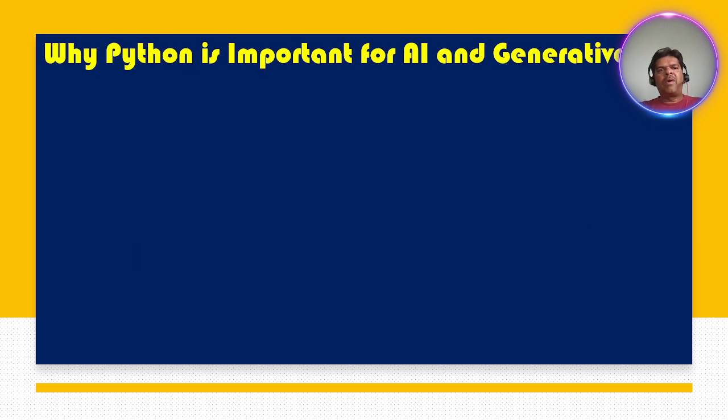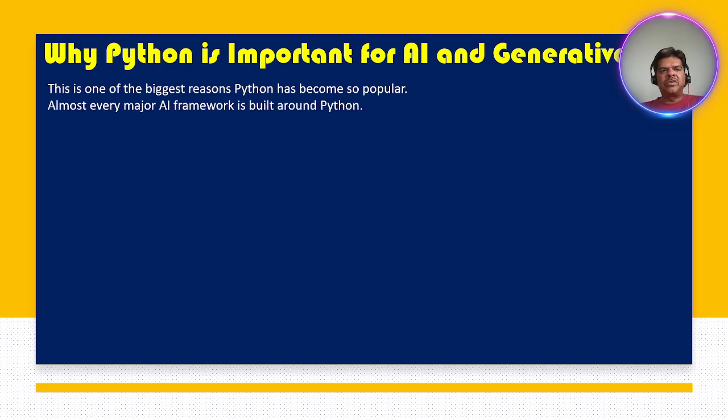Right. Why is Python important for AI and generative AI nowadays? AI is booming in all the domains, in all the industries. Python is the most favorite, most wanted language for developing AI and generative AI. This is one of the biggest reasons Python has become so popular. Almost every major AI framework is built around Python.